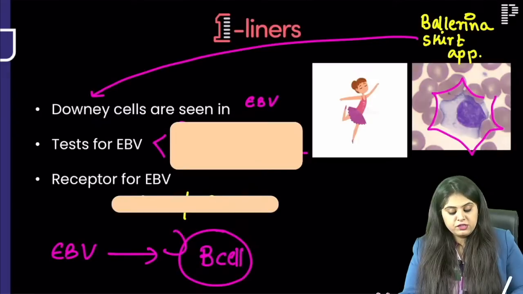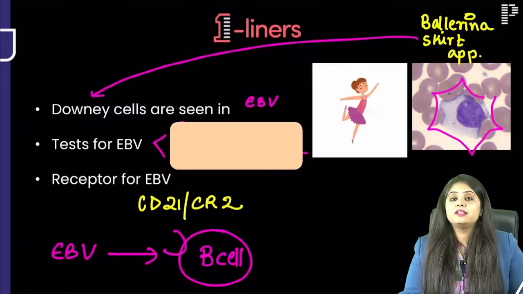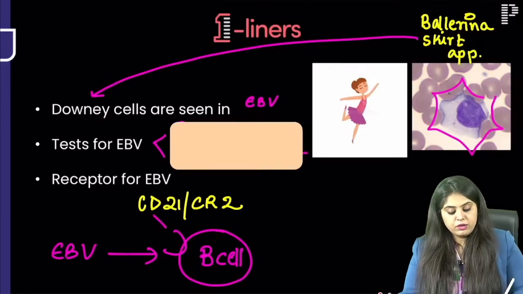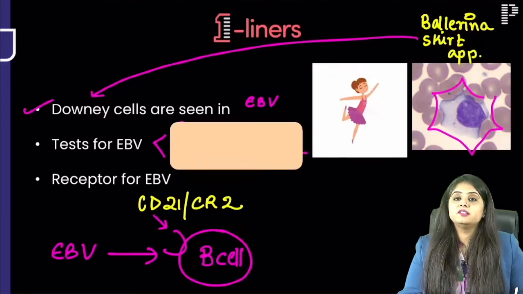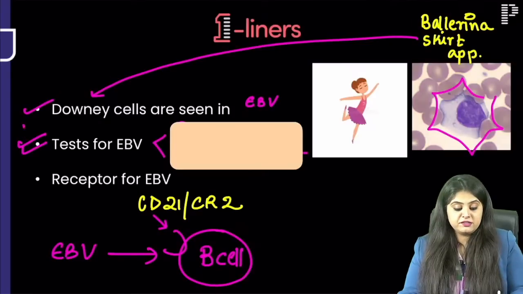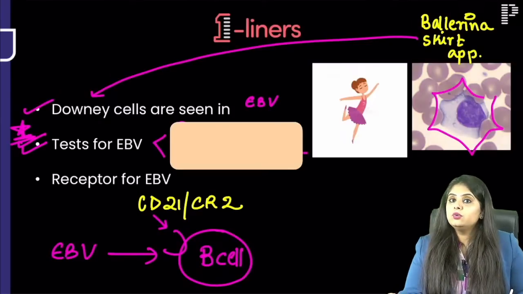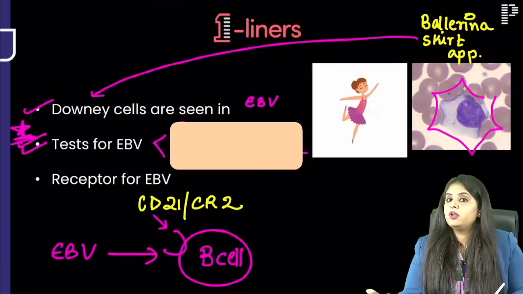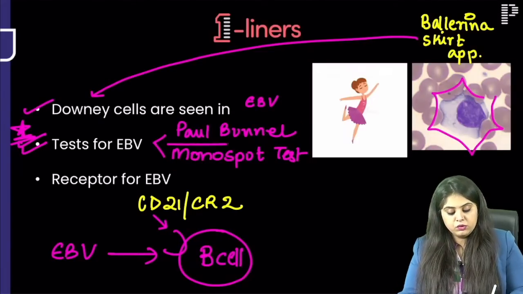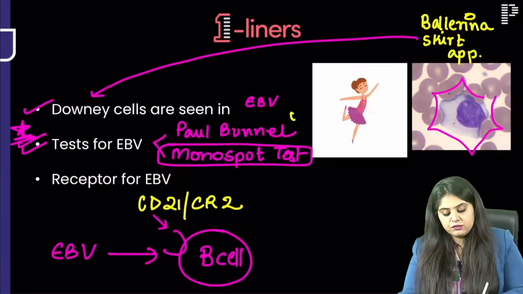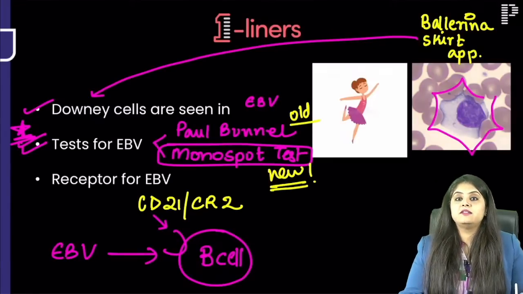They will ask you which is the receptor via which it goes. It goes via CD21, CR2. What is the name of the receptor? CD21, CR2. Which cells will be seen with EBV? Downy cells. What are the tests? Expected question. There are two tests for Epstein-Barr virus: one is the Paul Bunnell test and one is the monospot test. Nowadays the question will always be monospot, because the Paul Bunnell test was an old test. The new test is the monospot test.